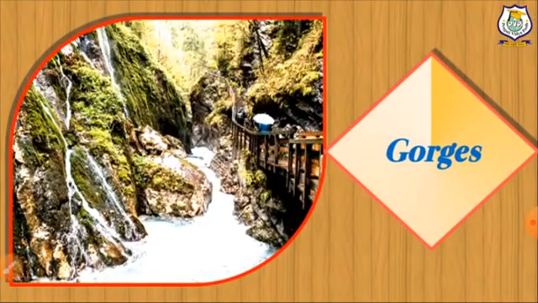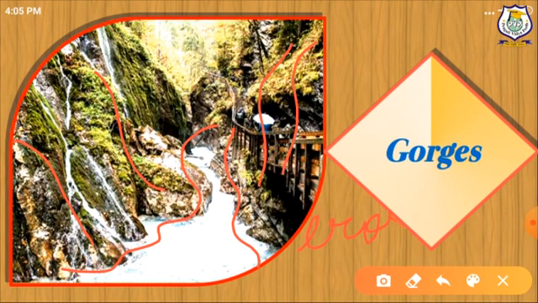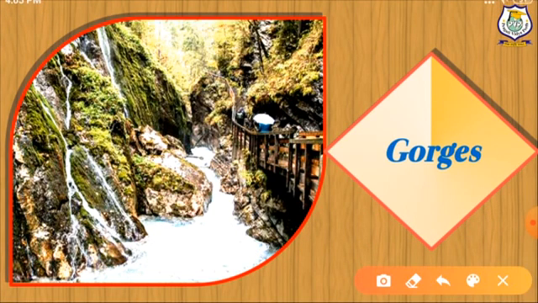First, gorges. A gorge is a narrow valley with steep, rocky walls located between hills or mountains. A number of natural forces form gorges. The most common is erosion due to streams or rivers. Rivers carve through hard layers of rocks, breaking down or eroding them. Where the rocks are very hard, the river cuts a very narrow valley. The sides are so steep that gorges are formed.